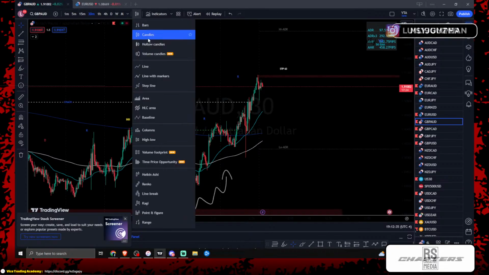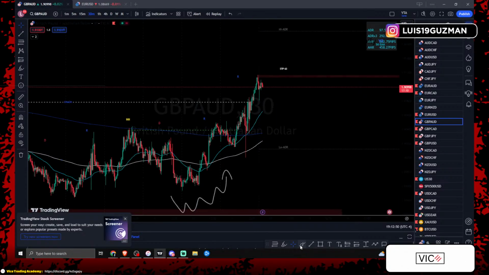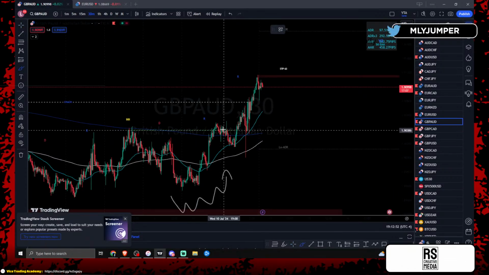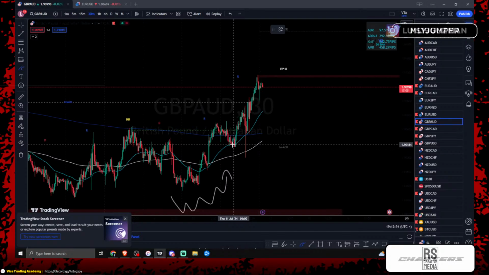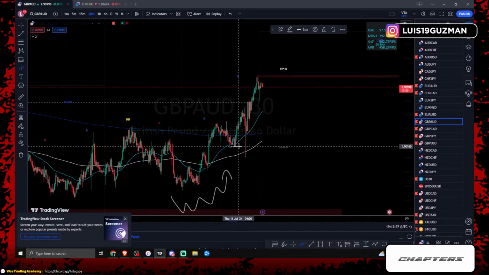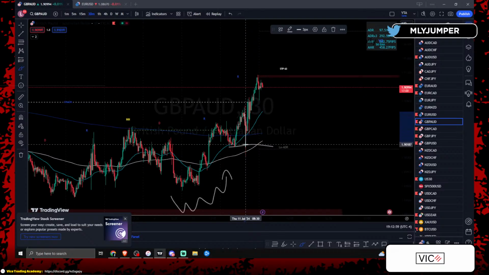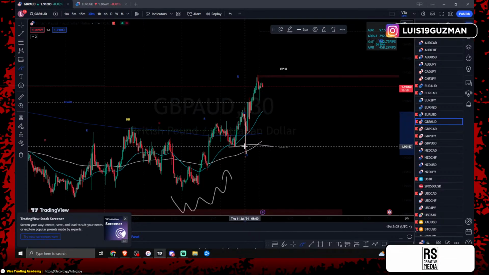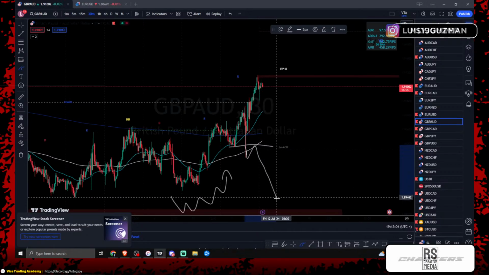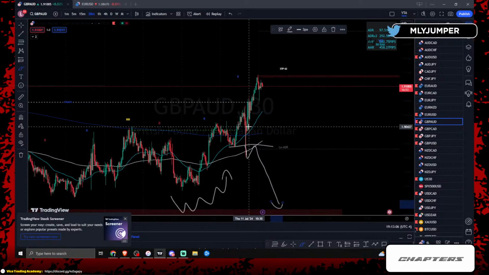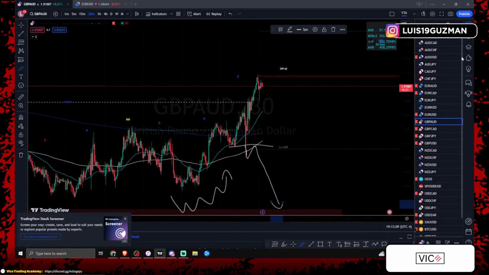Again, I'm not going to be looking at this wick. Why? If we turn off the candlesticks and we're just looking at the line chart, that wick is non-existent. This was an inducement. This was the candle for the news. We know this is a fake move in the market. This move was made to trap traders, the people who want to trade news and want to trade CPI and think they know everything. As soon as price made this huge red candle to the bottom, how many people do you think got into shorts thinking that price was going to do this? And what happened? Price went right back to the top side. This was just an inducement.